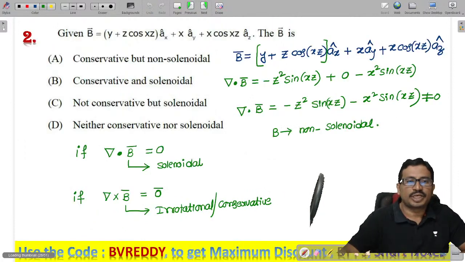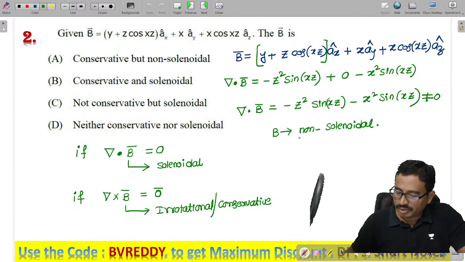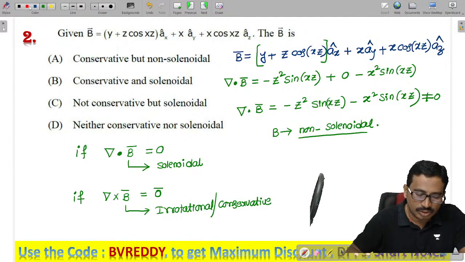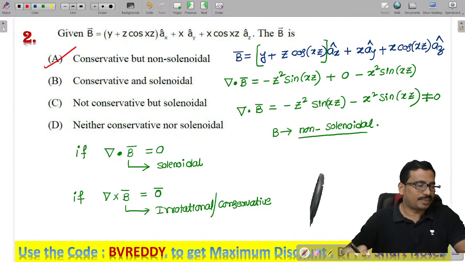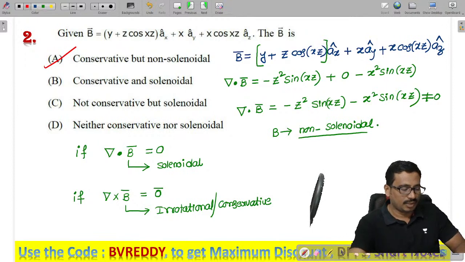Now from this, what's the option here? We got the vector is non-sinusoidal but is irrotational. So which option, tell me? Option A. Done.